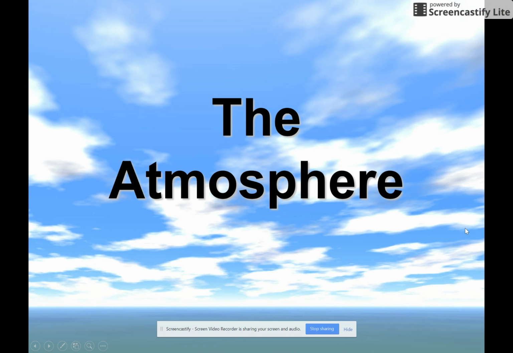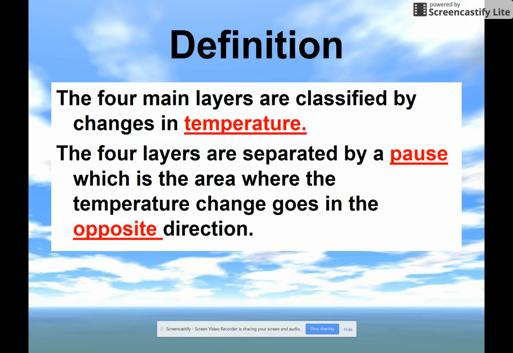So today we're going to be talking about the different layers within the atmosphere. And there's four main layers that are classified by the changes in temperature. So as you increase our altitude, each individual layer of the atmosphere is going to either increase or decrease its temperature. The four layers then are separated by a pause, which is the area where the temperature changes go in the opposite direction. So again, when we may be decreasing in one layer, as we get to a pause for another layer, the temperature is going to start going in the opposite direction and begin to increase.